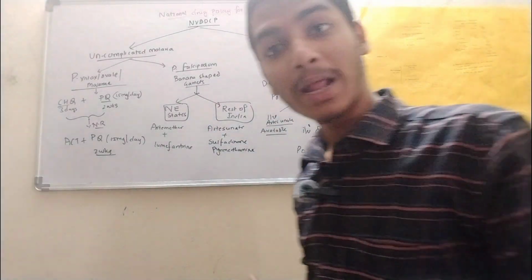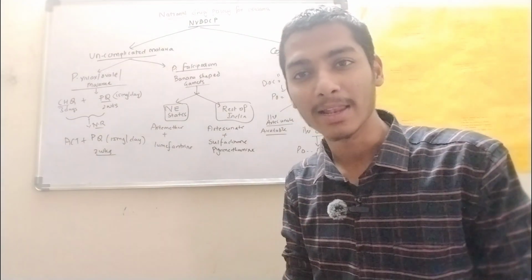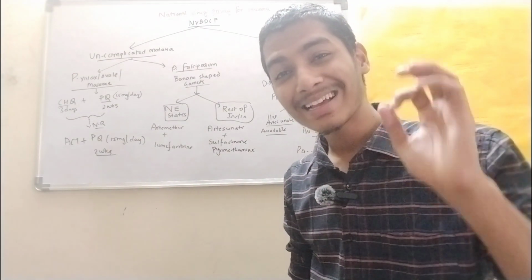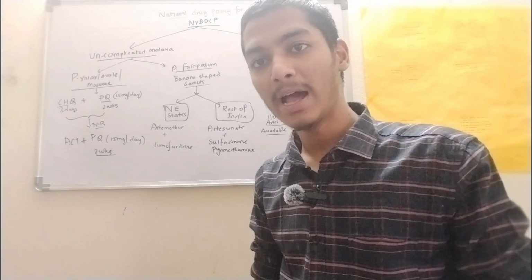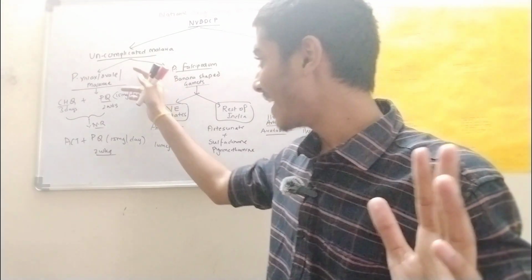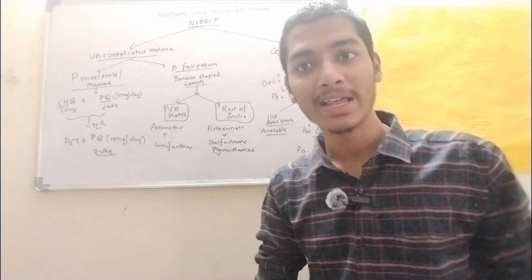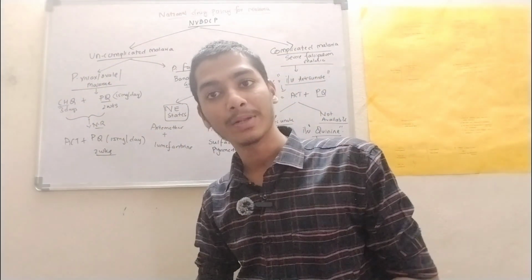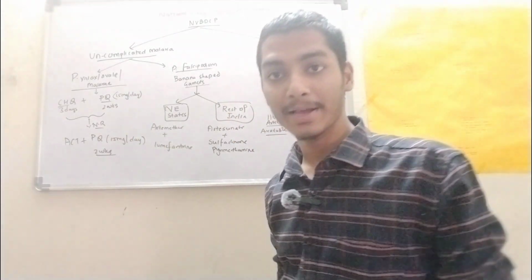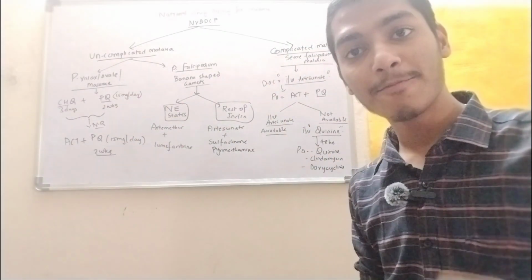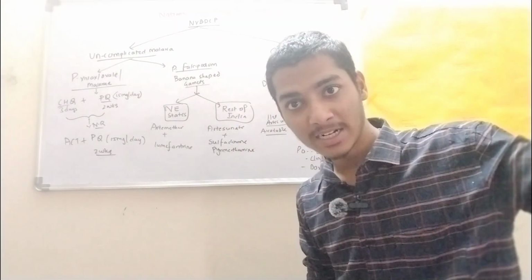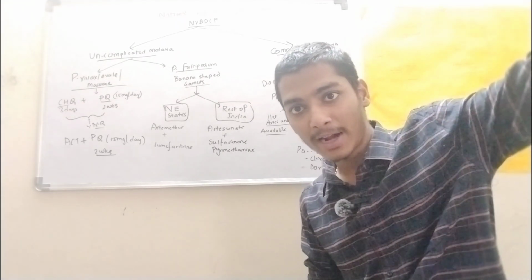So why we will give primaquine is, it is a gametocidal. So we need to give the radical cure. I have discussed this before. So for radical cure of vivax and ovale, we need to give primaquine, right? So that's mandatory here. But in case of falciparum, we have banana shaped gametocytes in the peripheral blood smear. We have discussed in laboratory diagnosis.